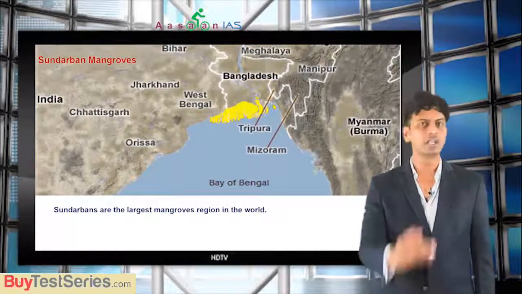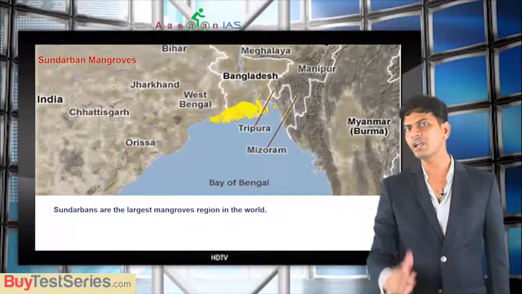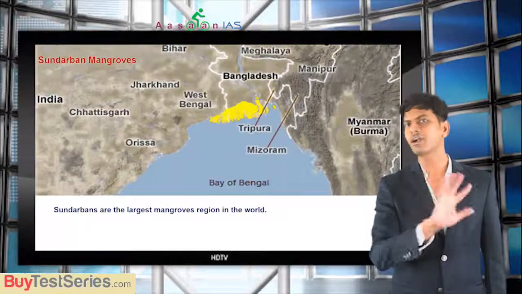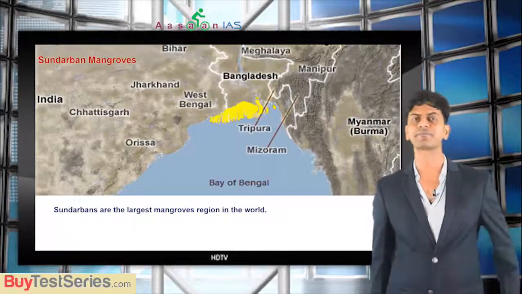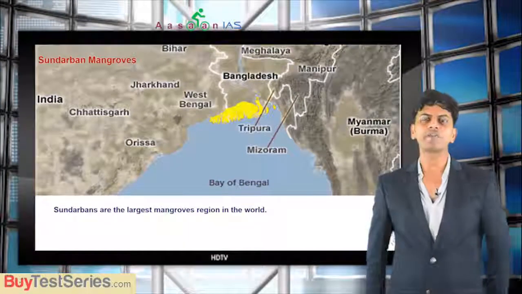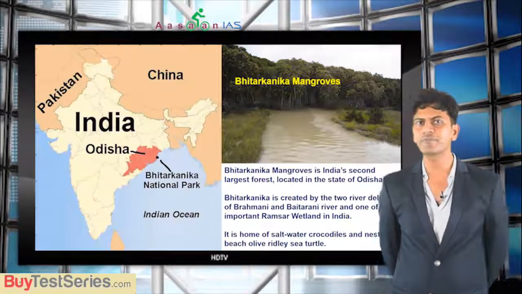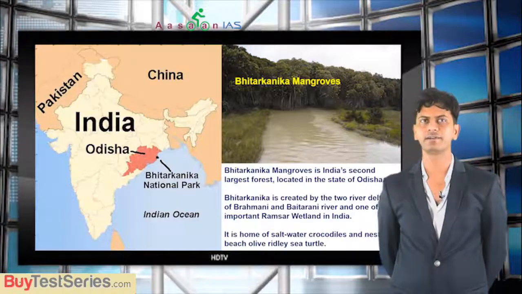This is sufficient. Now if you see one by one, the Sundarbans are in West Bengal and Bangladesh, and this is the largest mangrove in the world, not only in India. After the Sundarbans we will see Bhitarkanika, which we have already seen in wetlands. Bhitarkanika is the second largest mangrove in India, not in the world.